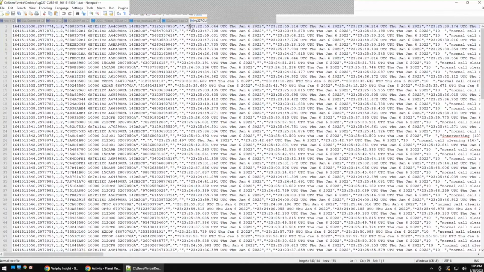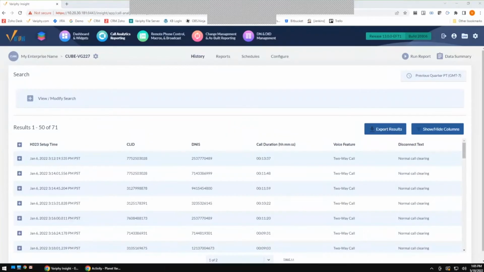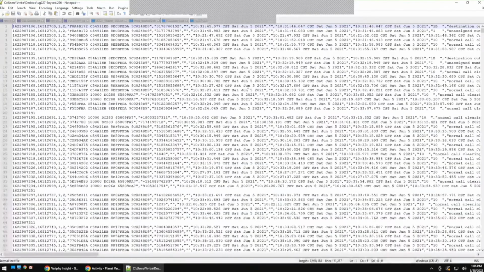The first way to recognize that something is not synced is really if you're looking at the data, you're going to see an asterisk or a period in front of the date and time within that call data. Just to give you an example of what it looks like when it's coming through normally. Pretty straightforward. Biggest difference here is you're going to see that there is no date and time.